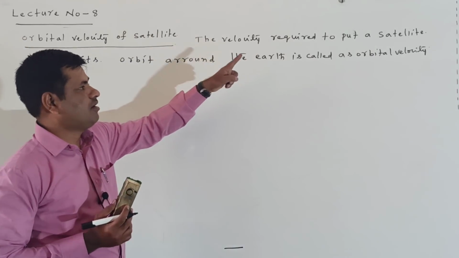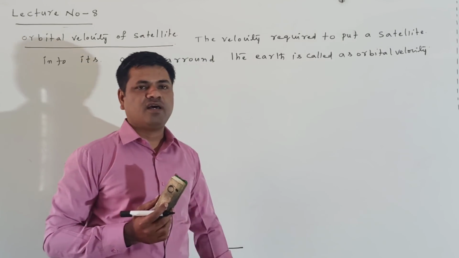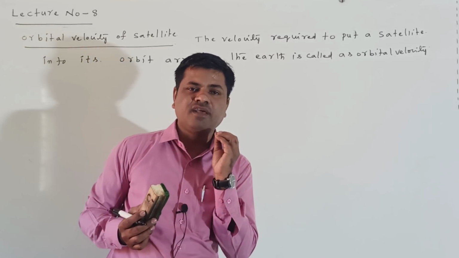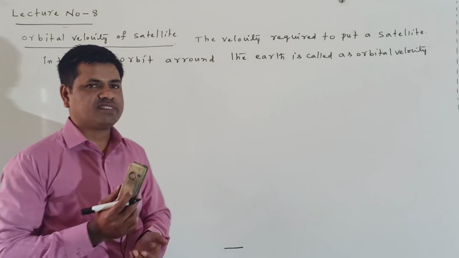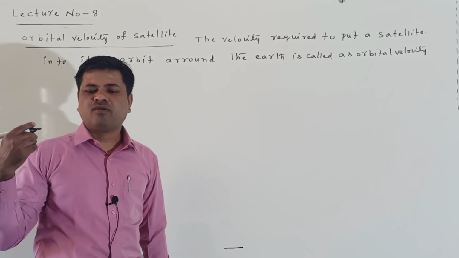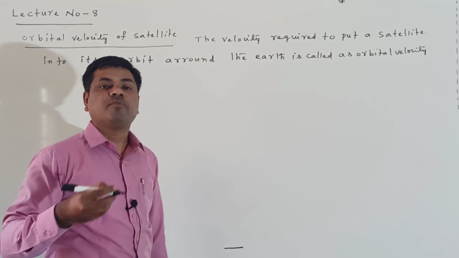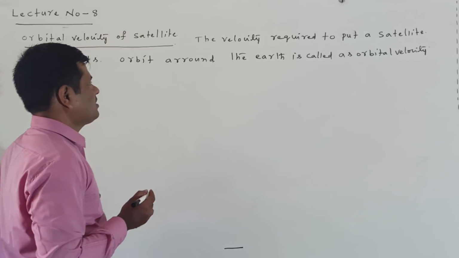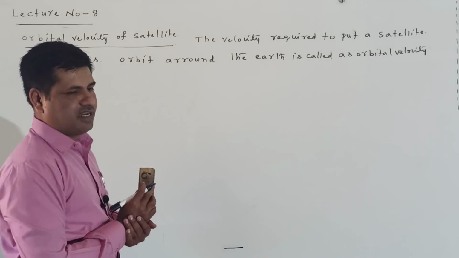In order to revolve the body around the earth, the velocity we give to the body is called the orbital velocity of the satellite. The satellite moves around the earth in its orbit with orbital velocity. This is the definition of the orbital velocity of the satellite.